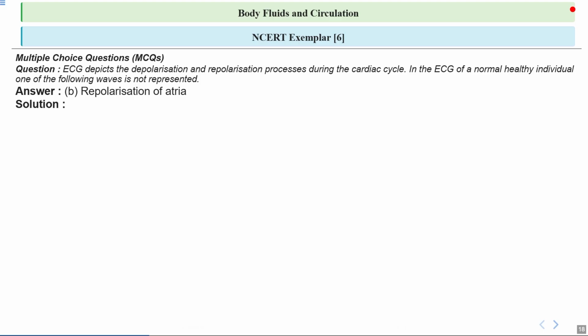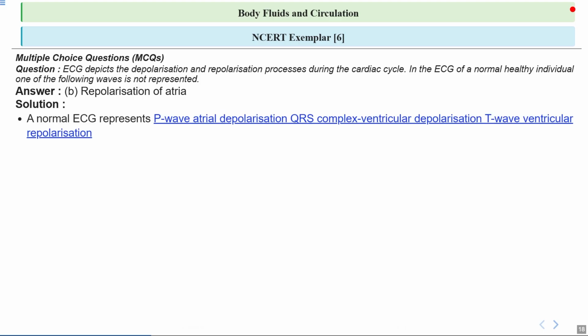Okay, let's see the answers in detail. So the P wave shows atrial depolarization. If you remember the particular ECG, it has PQRST waves, and the P wave particularly shows atrial depolarization, which is when the upper chambers of the heart get ready to contract.